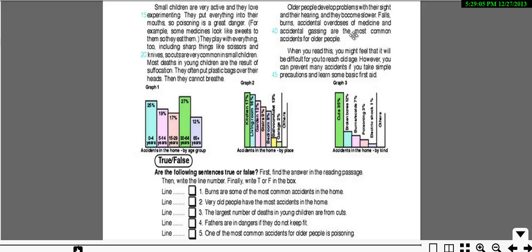Overdoses of medicine and accidental gassing are the most common accidents in older people. So this is one of the most common accidents. We have more than one reason, so since it's one of the most, it's true. And lines 40 and 41 indicate this.